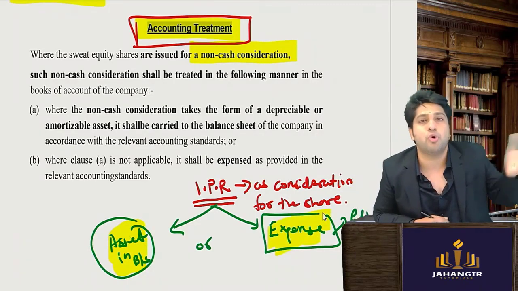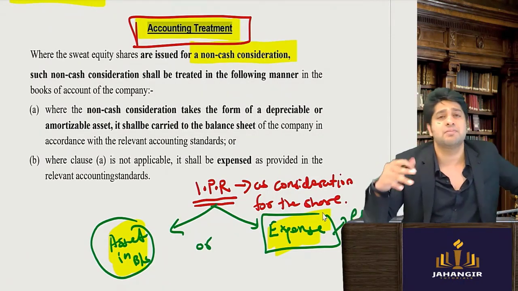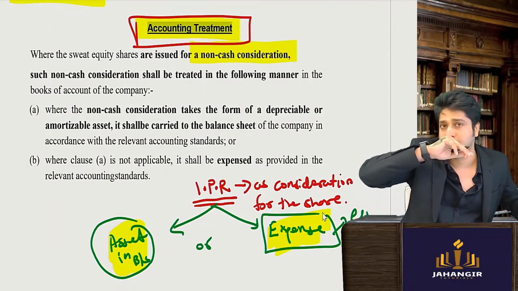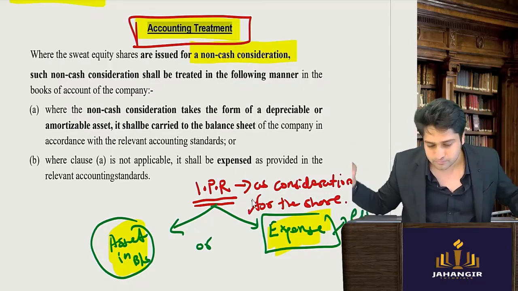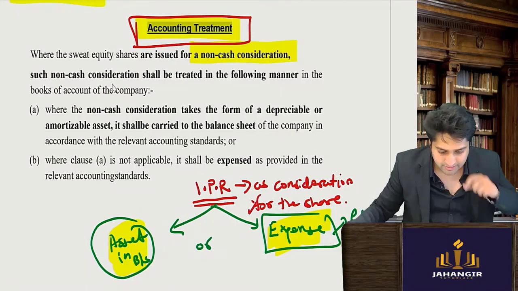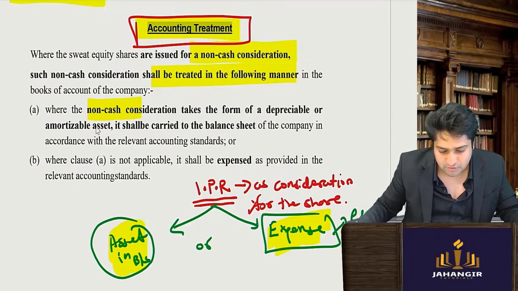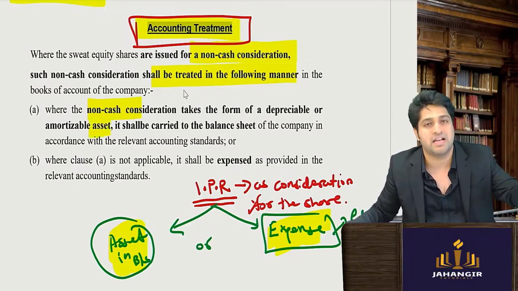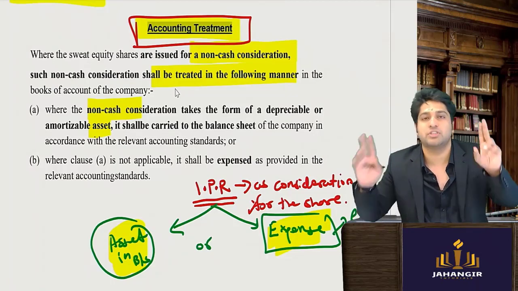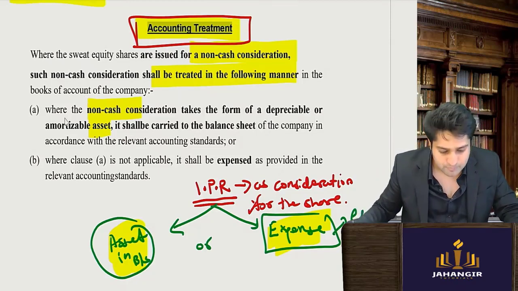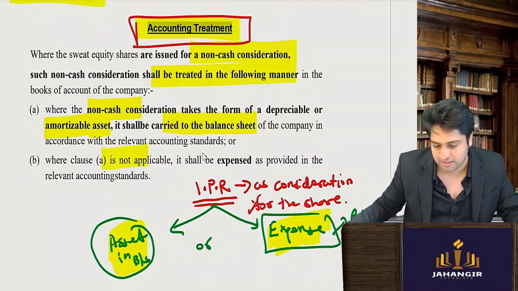Sometimes he's just giving some know-how. Know-how cannot be put in the balance sheet. It will be treated as an expense. Sometimes he's not giving the ownership rights. He's giving only a license. So a license will also be expensed out. So the accounting treatment shall be, for non-cash items, if it is in the form of an asset, amortized. Depreciation is for tangible assets. For intangible assets, we don't say depreciation, we say amortization. Amortized assets can be treated in the balance sheet, or if that is not applicable, then it will be expensed out.